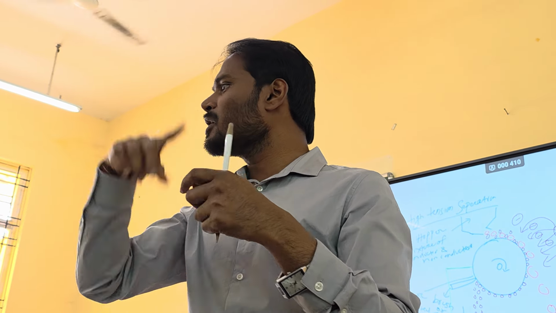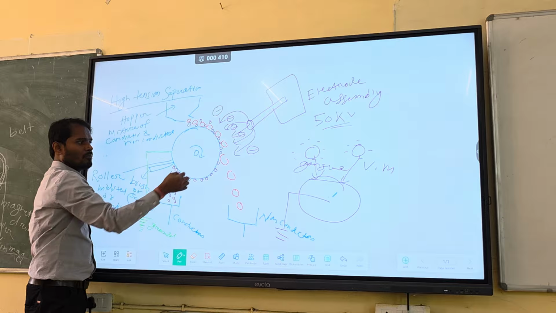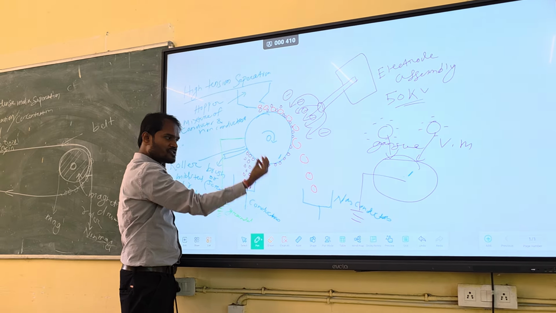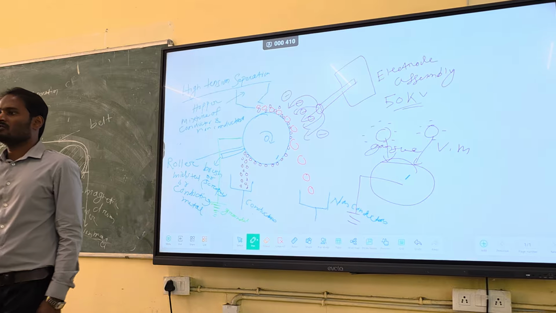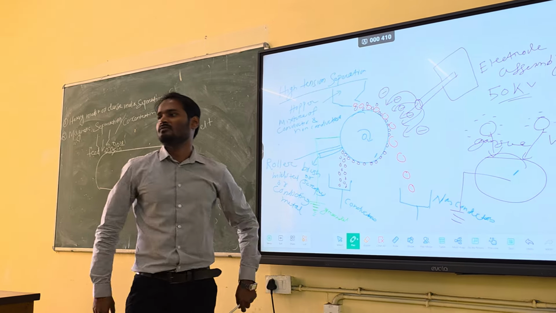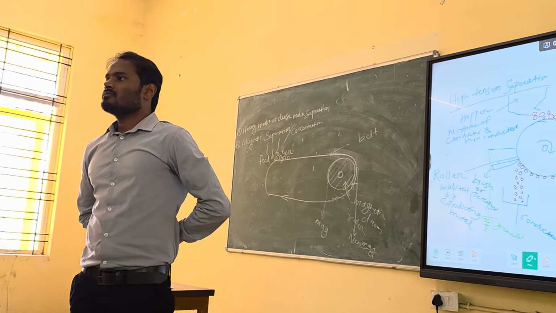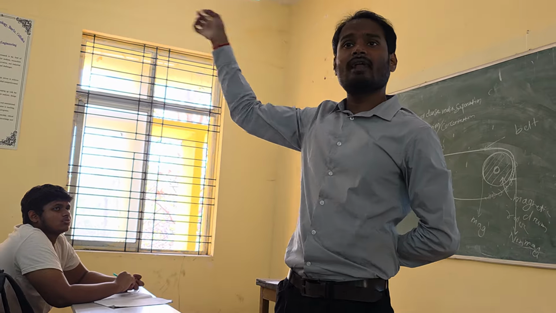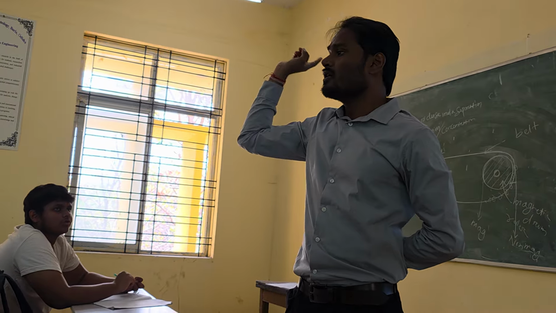And this is a conductor. So the particles which are good conductors will flow the charge from the minerals to this and to the ground. But the particles which do not flow the charge will stick to the roller. And finally it will get separated like this. Why is this high tension? You know these overhead wire lines, the electrical lines, they are high tension actually, because they carry a lot of voltage.